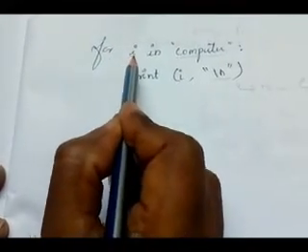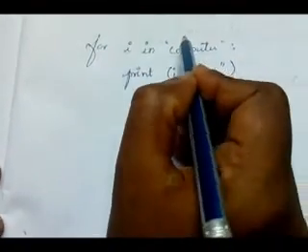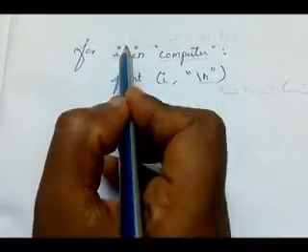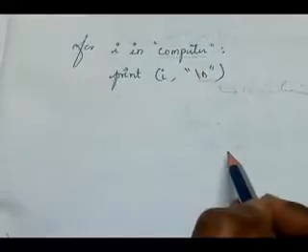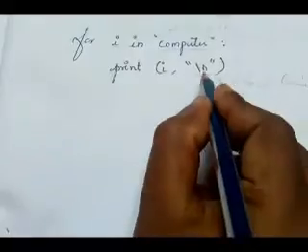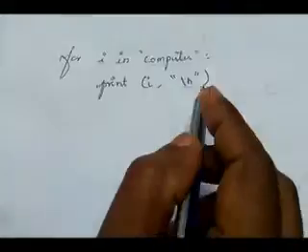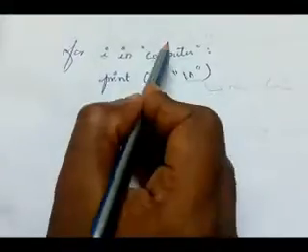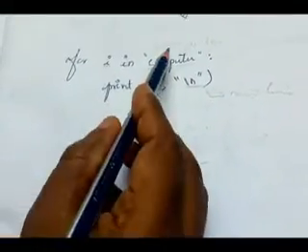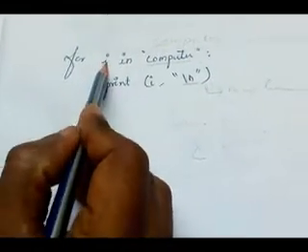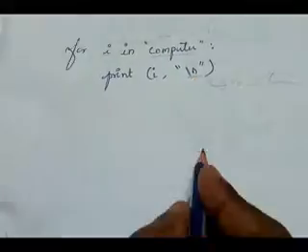For i means it takes the value from the sequence. First value is which one? C. So i is C. Print i, it prints the C. Then slash n means what? Next line, a new line here. Then again it comes to here, and takes the next letter. Next letter is which one? O. Then i is O. Print i value is what?